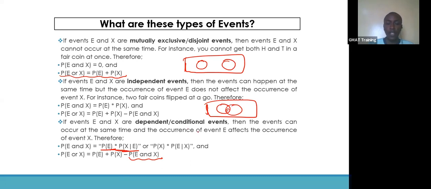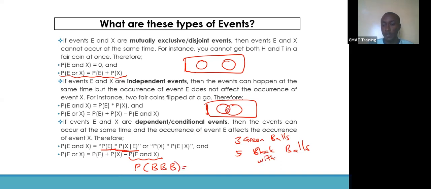Now, I'll give an example. For this case, we have 3 green balls and 5 black balls. Now, what's the probability of having black for the first pick, black for the second pick, black for the third pick, and in this case, without replacement?